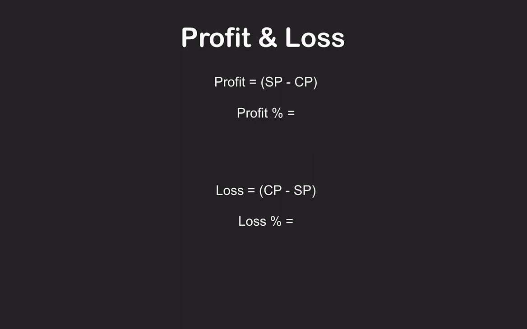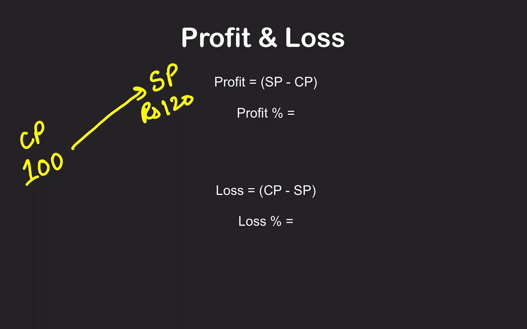The cost price is clear, selling price is clear. You just need to know those two terms for this slide. Cost price is whatever it is costing the shopkeeper. Selling price is whatever price he is selling it for to the customer. Suppose a shopkeeper buys it for 100 rupees. This is just a simple example and you will understand it even better. And he sells it for 120 rupees. He is buying it for 100 rupees and selling it for 120 rupees.